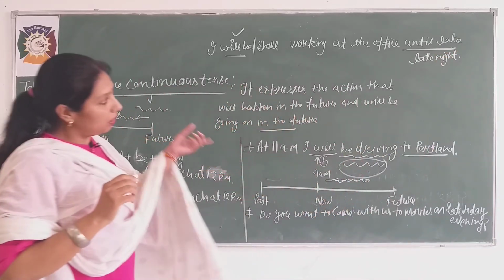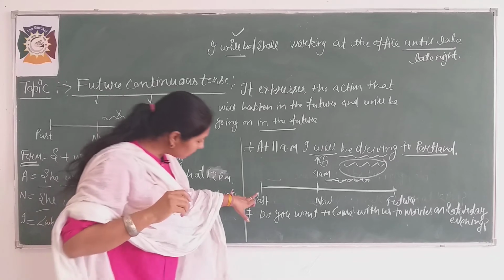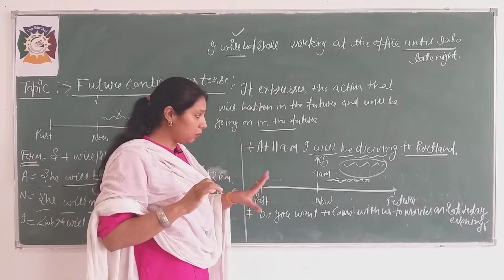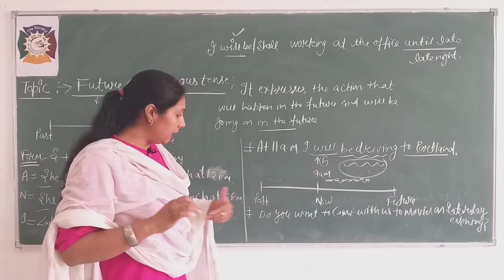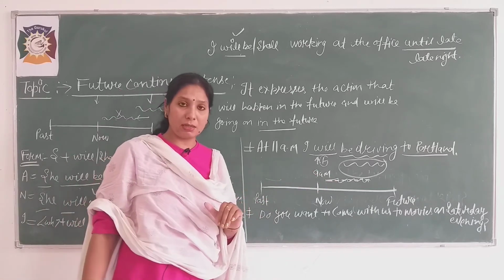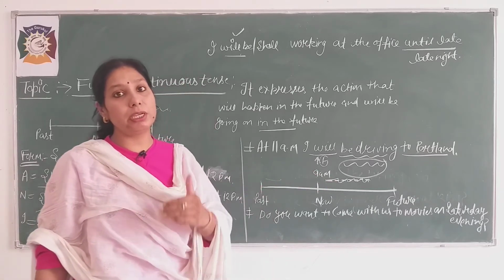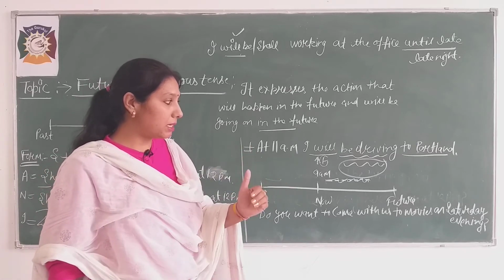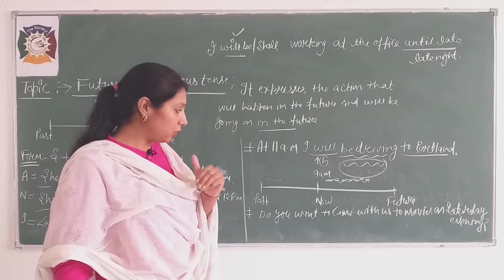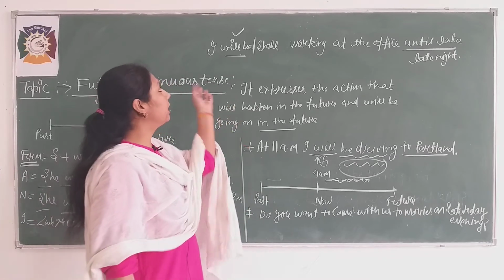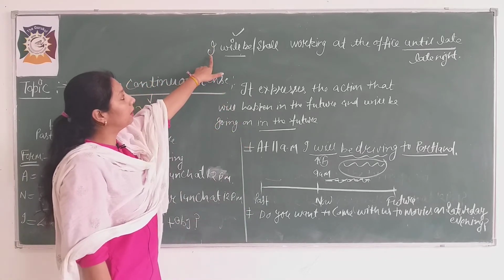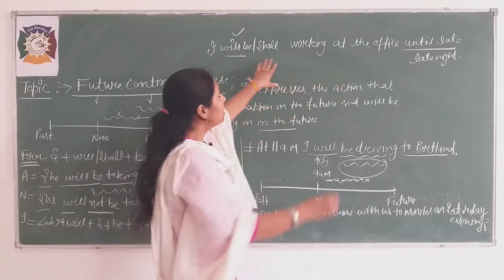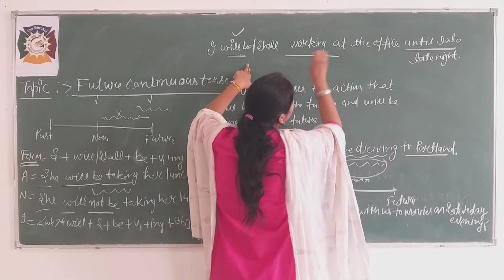Your friends were asking you, now they are asking you about the future plan. See, they are asking, do you want to come with us? They want to see a movie, they want to go to the theater, and that's why they are asking, on coming Saturday, will you go with us? And you are saying no. You are giving your answer here, I will be working at the office until late. Means you have work to do.